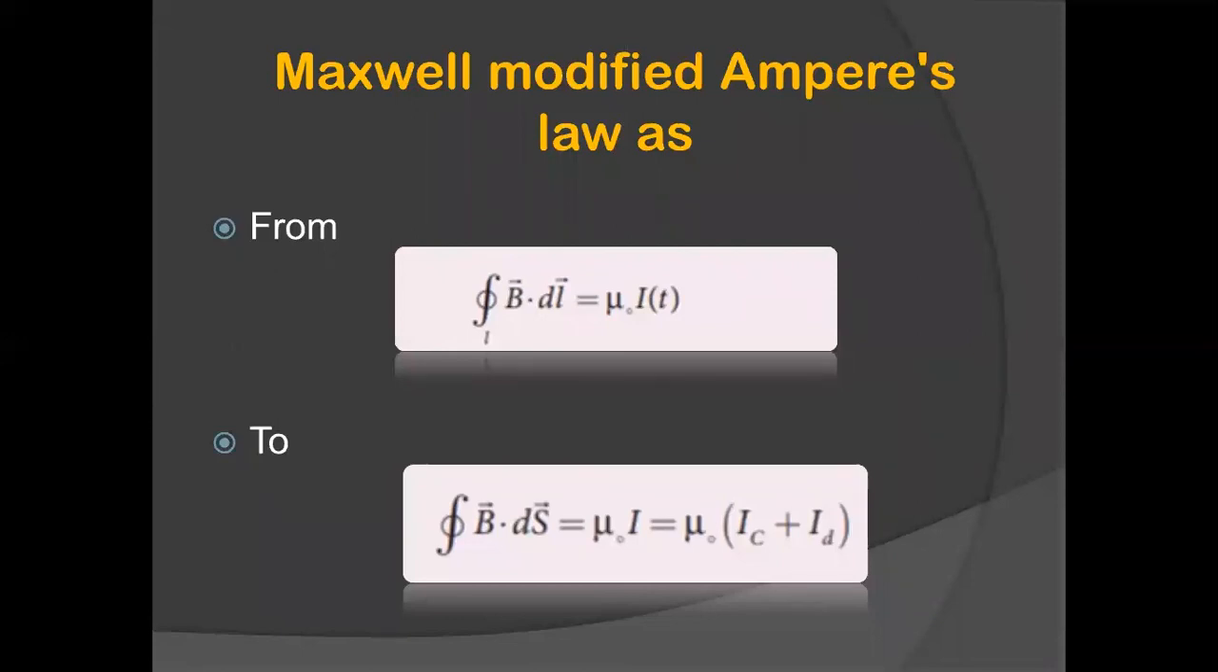So initially what did Ampere say? He said that B dot dl is equal to mu naught times the net current. But Maxwell said it is not just net current, it is conducting current and displacement current. Initially, according to Ampere's law, it is only the conducting current, but Maxwell included the displacement current in his equation, and now Ampere's circuital law is complete. There is no flaw in it. Ampere's circuital law holds good for steady current and for time varying current or time varying electric field.